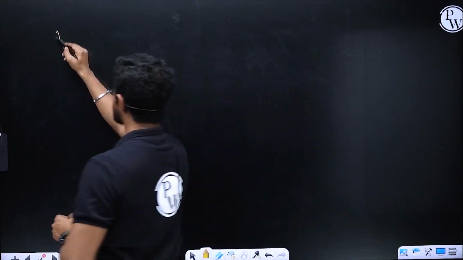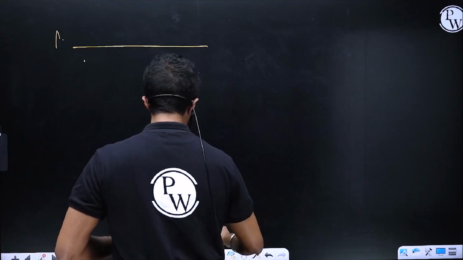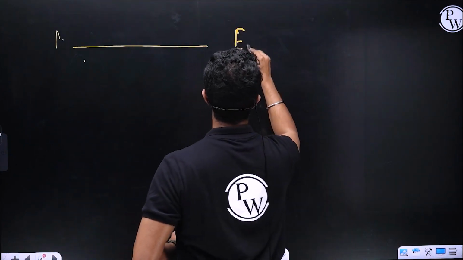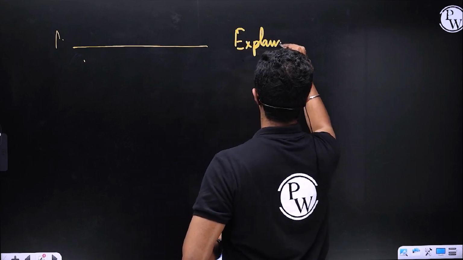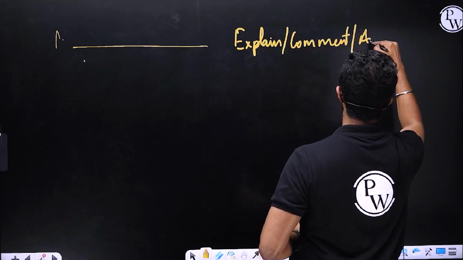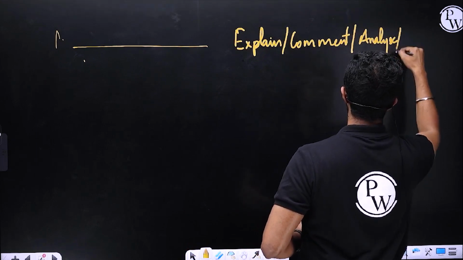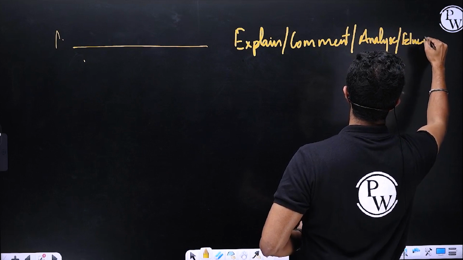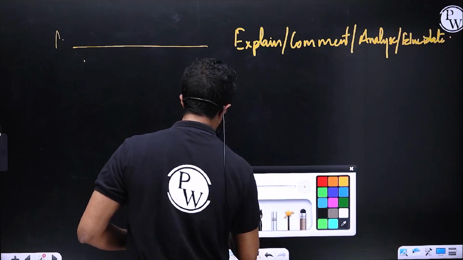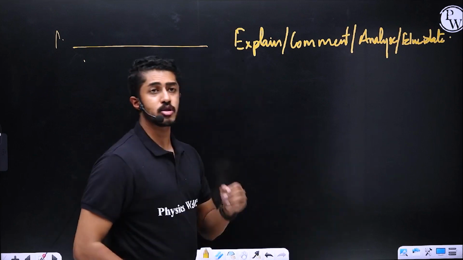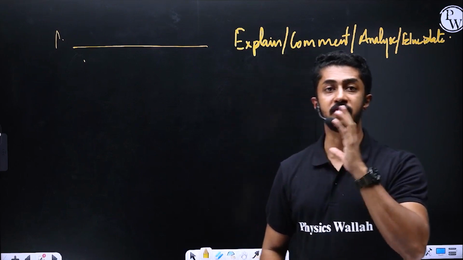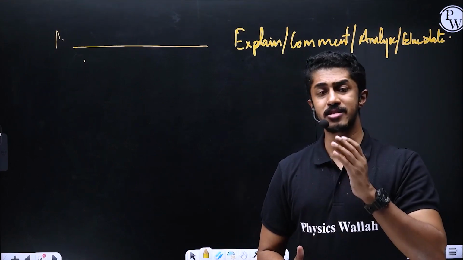When a statement is given to you and they ask you to explain, comment, analyze or elucidate, the purpose is to understand how deep your knowledge of that subject is.